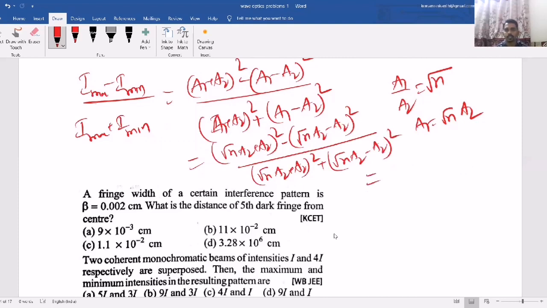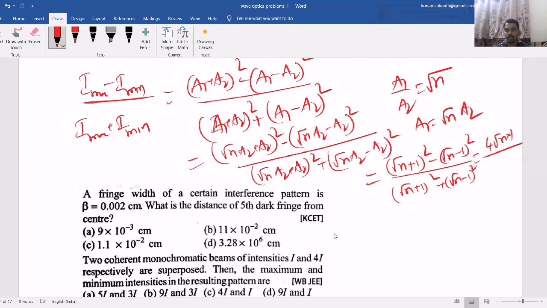Now if you take A2 common here and here, both will get cancelled. So it will remain (root n plus 1) whole square minus (root n minus 1) whole square, divided by (root n plus 1) whole square plus (root n minus 1) whole square. So here, (a plus b) whole square minus (a minus b) whole square just becomes 4ab. And here, (a plus b) whole square plus (a minus b) whole square becomes 2 into (a square plus b square). So this way you can find the answer. Just calculate (a plus b) whole square and (a minus b) whole square.